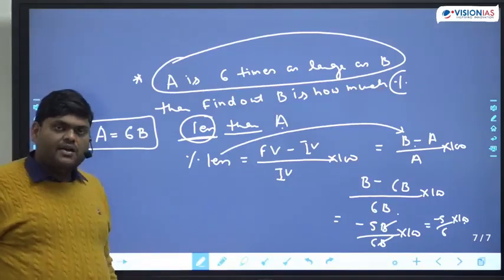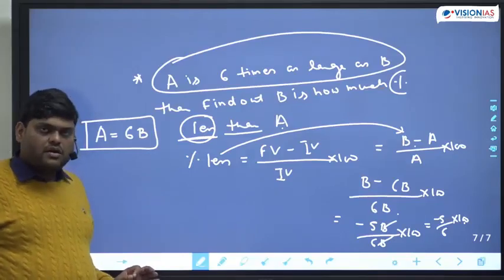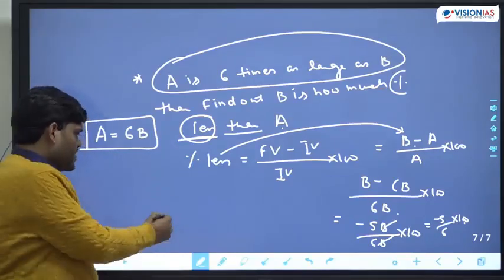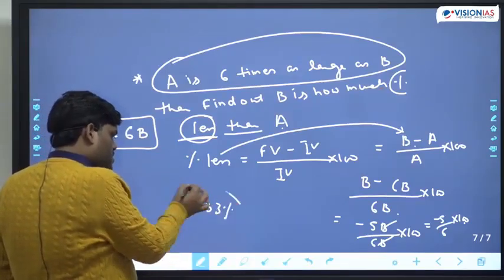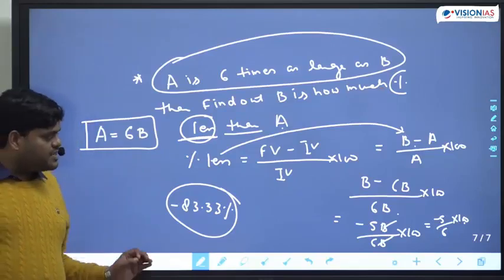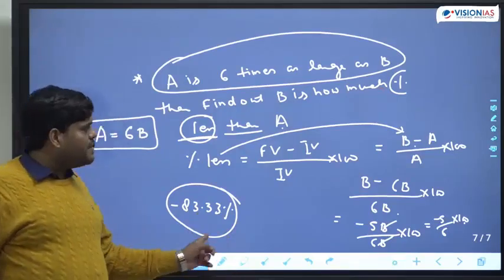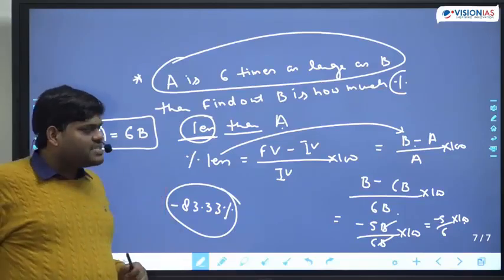Are you getting my point or not? If you solve this, it will come around 83.33%. Minus 83.33. Minus sign simply means decrement.